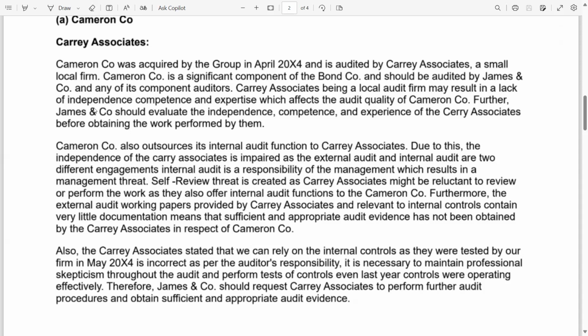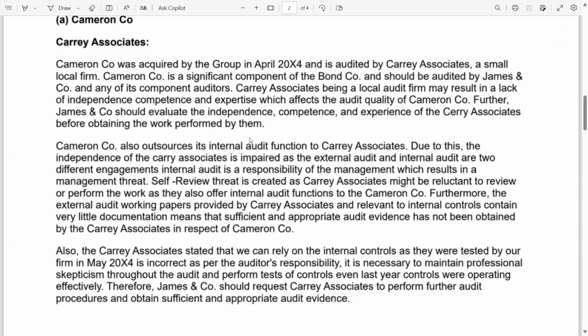ICE: remember the criteria which affect the audit quality of Cameron Company. Further, James and Company should evaluate the independence, competence, and experience of Carey Associates. How and when? Before relying on the work performed by them. Cameron Company also outsourced its internal audit function to Carey Associates.